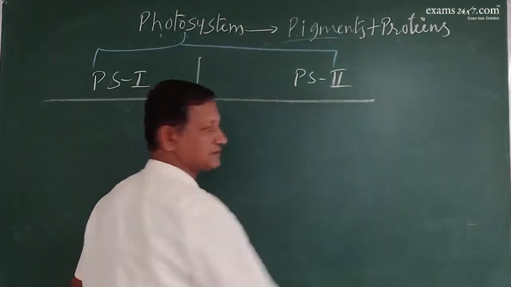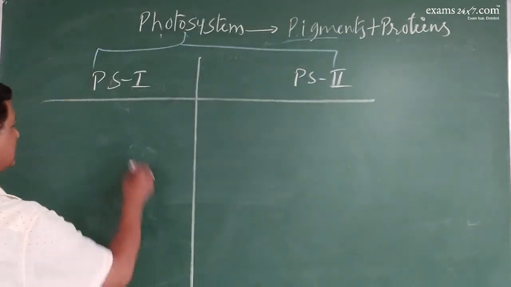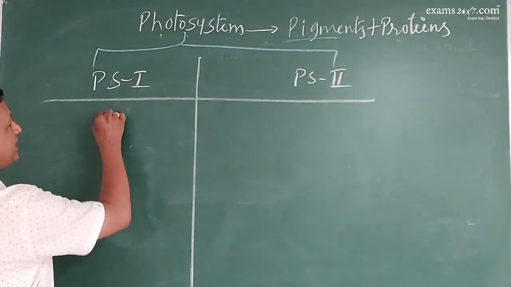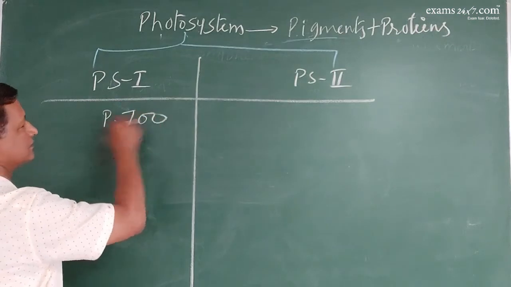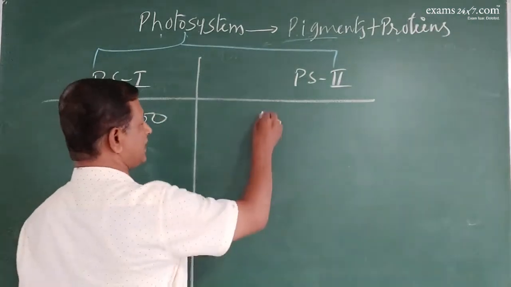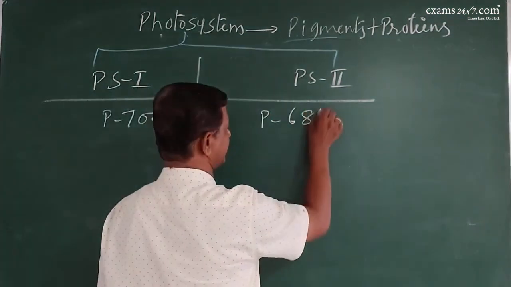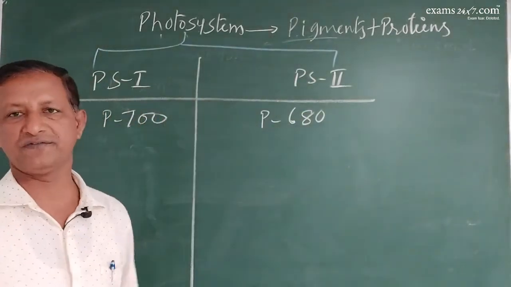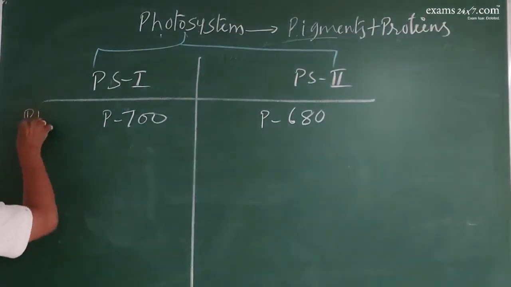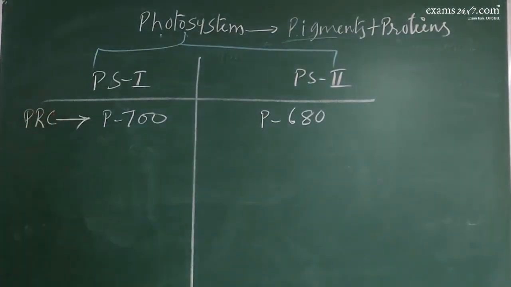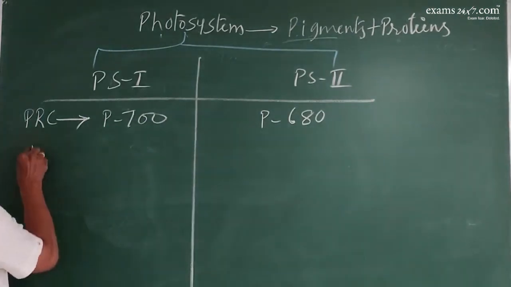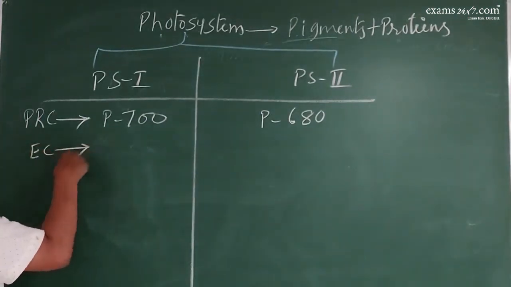The difference is that in photosystem 1, the photochemical reaction center is P700. Here it is P680. So this is one difference, the photochemical reaction center. Second difference is with reference to electron carriers.